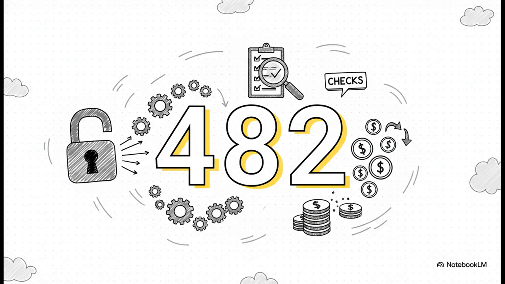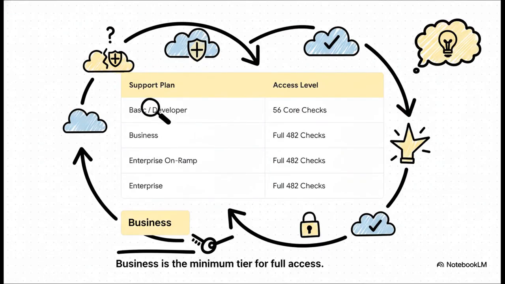So how do you get them? It all comes down to your AWS support plan. This is a very common exam question, so listen up. If you're on the basic or developer plans, you get those 56 core checks. To get the full suite of 482 checks, you have to be on a business, enterprise on-ramp, or enterprise support plan. Just remember this, business is the minimum tier you need for full access.